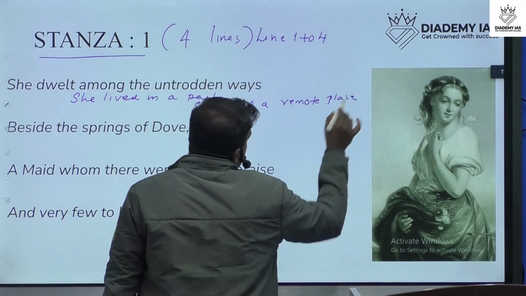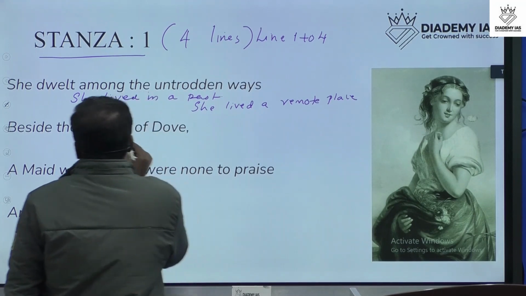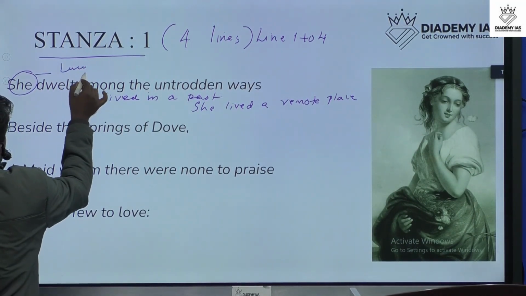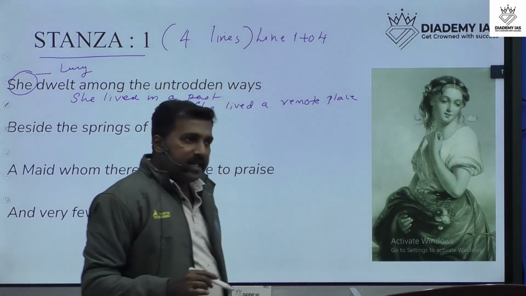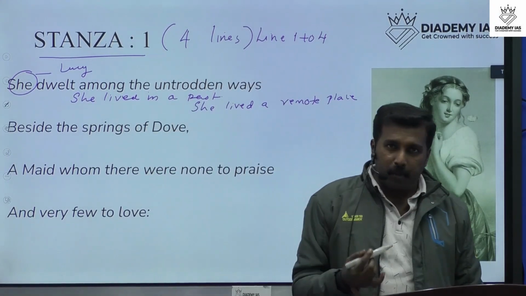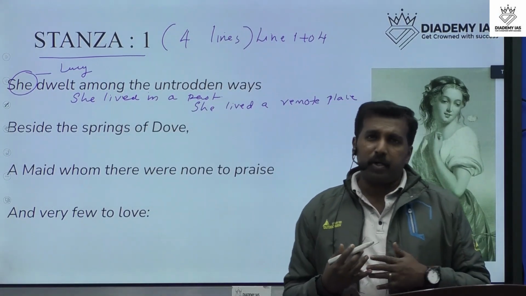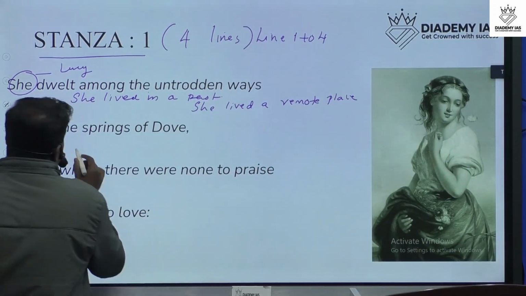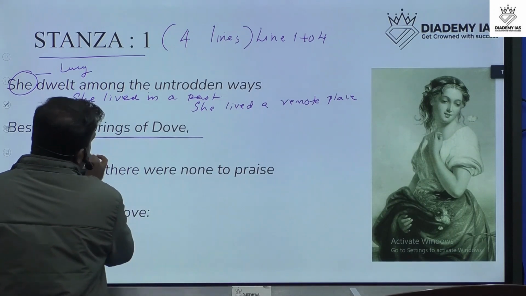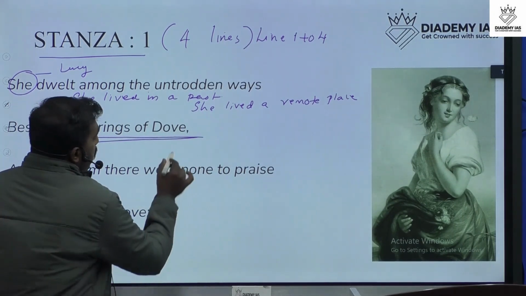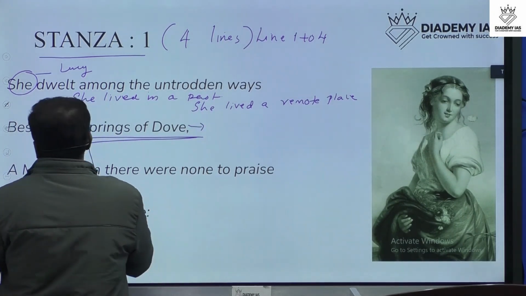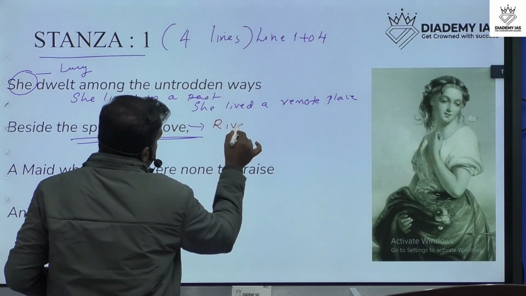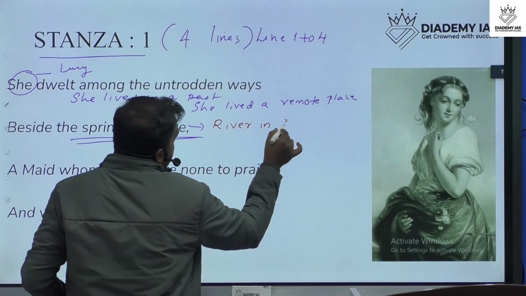Here, who is she? She means Lucy. So Lucy lived in a remote area and nobody watched her, nobody wanted to see her. Then, beside the springs of Dove. What is Dove? Dove is a river in central England.